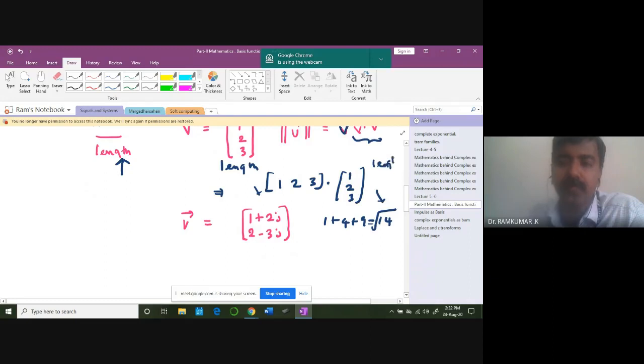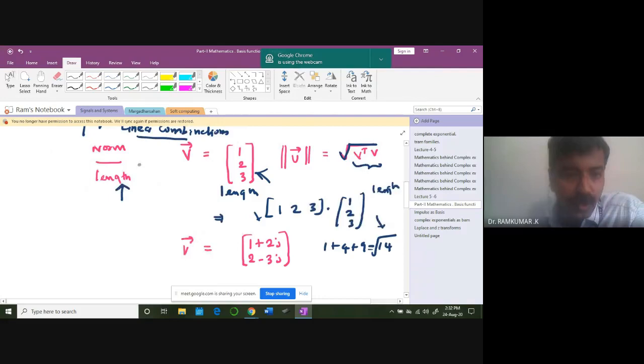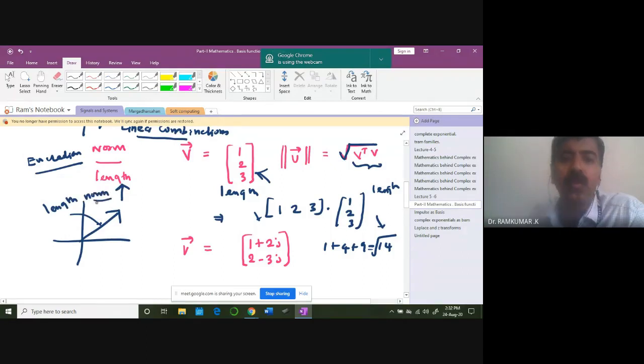So that's the length of this vector. For finding out the norm, the Euclidean norm they call it, of any vector, when you draw it like this and somebody asks you what is the length of this vector, or the two norm of this vector, then you take the square root of the inner product of the same vector, V transpose V. This is V transpose, this is V. You are going to get a number, for example, in this case 14. Take the square root of it, and that's going to give you the length of the vector.